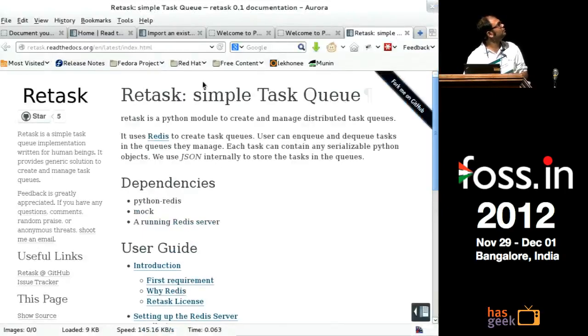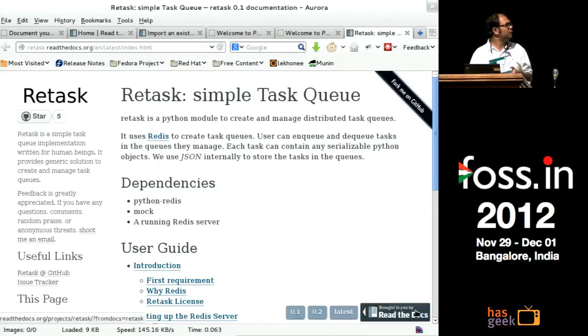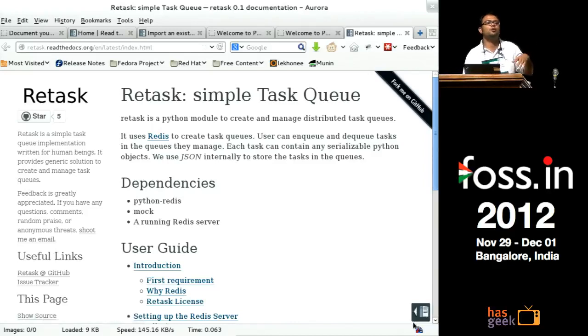If you see the URL, it's retask.readthedocs.org, so your project name .readthedocs.org, and this will automatically keep building your Sphinx documentation. If you have different tags, you can find the tags also down below. You can click on the old ones if anyone wants to know about old releases. So you don't have to worry about anything on the hosting side of your documentation. People can always go to the site and get your documentation from there.